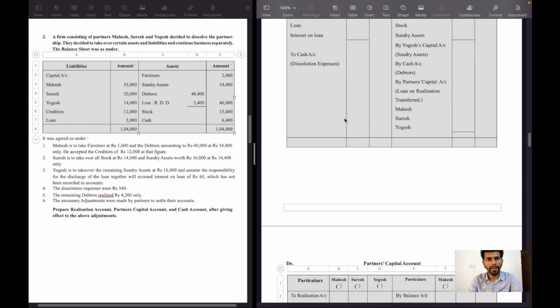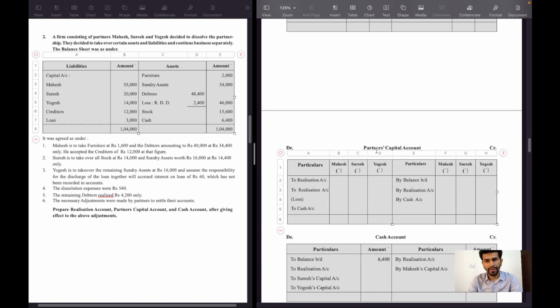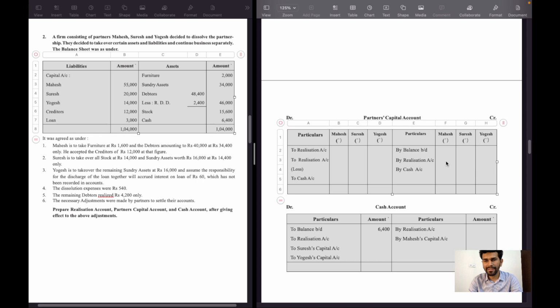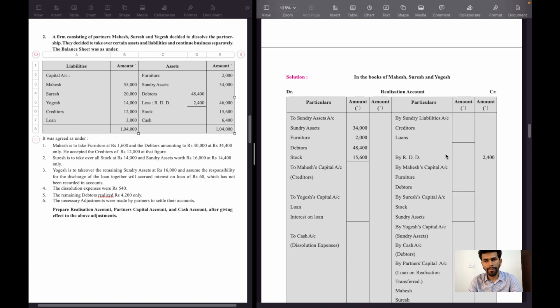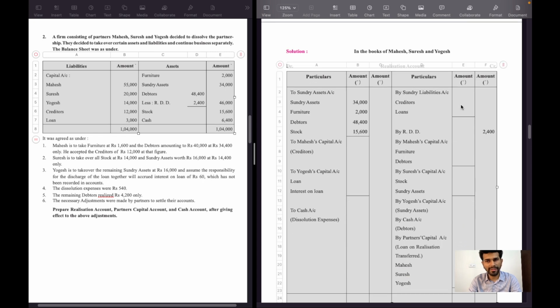It is the opening balance of cash. Liability side, capital accounts are given. Partners capital account credit side by balance brought down: Mahesh 55,000, Suresh 20,000 rupees, Yogesh 14,000 rupees. Creditors and loan will be recorded on realization account credit side by sundry liabilities.